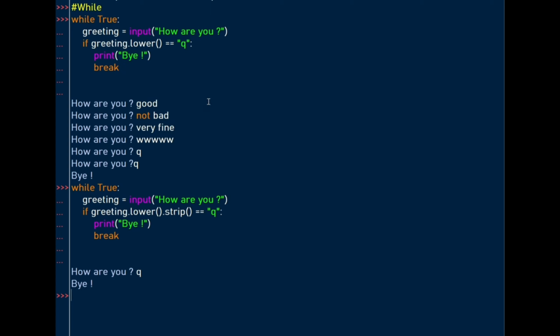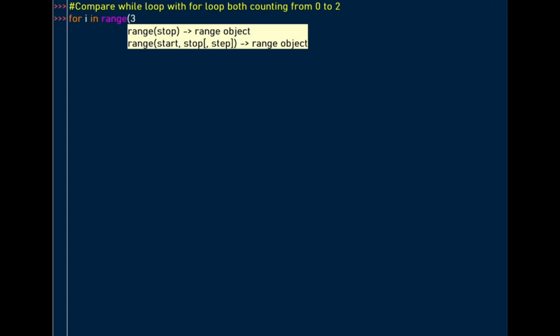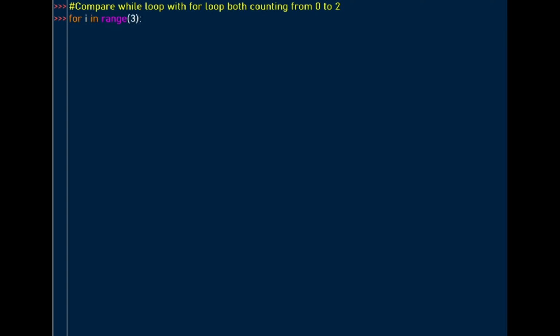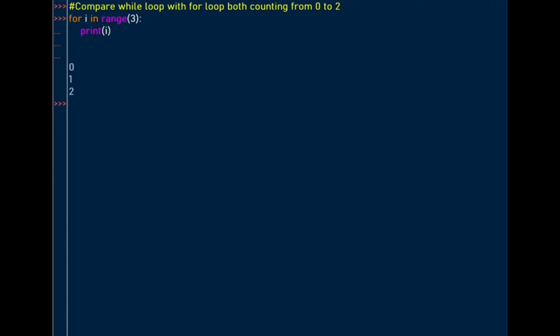So this is an introduction to a while loop. Let's look at other examples. In this example, I'm going to compare the while loop with the for loop, both counting from 0 to 2. I start with the for loop: for i in range. Since I'm counting from 0 to 2, I'll have a range value of 3. So I want to print i. When I print, I have my count 0, 1, 2. This value is not included, a 3.